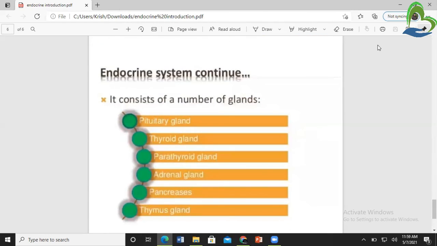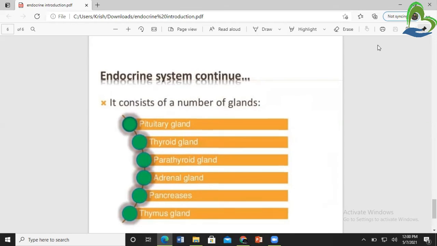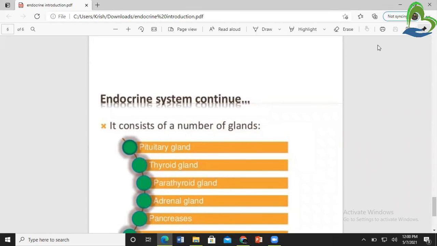The endocrine system consists of a number of glands. The glands included in the endocrine system are the pituitary gland, thyroid gland, parathyroid gland, adrenal gland, pancreas, and thymus gland. So here is the short introduction of the endocrine system.